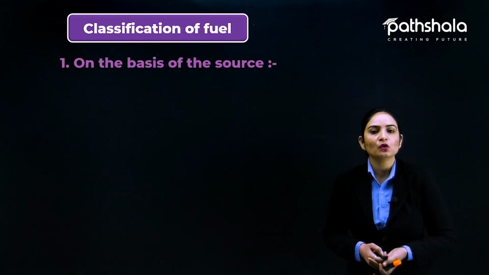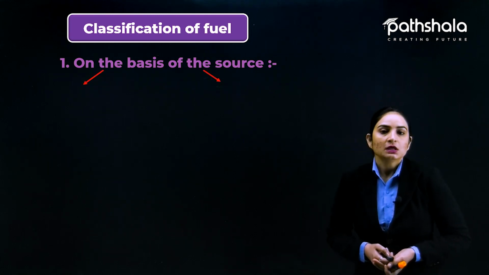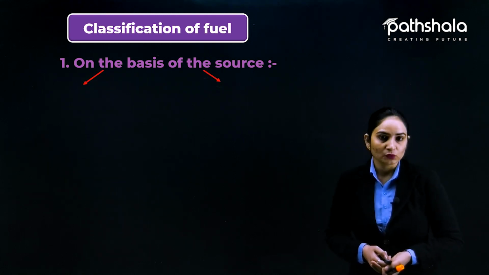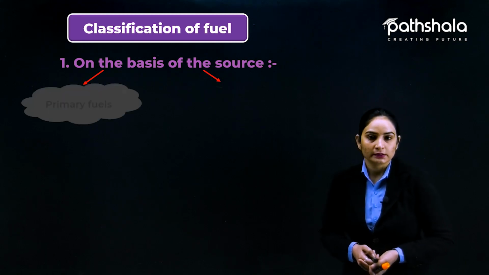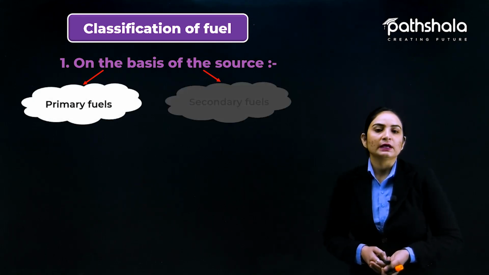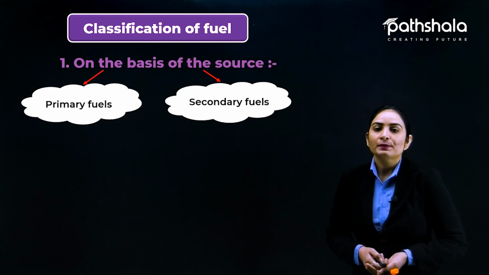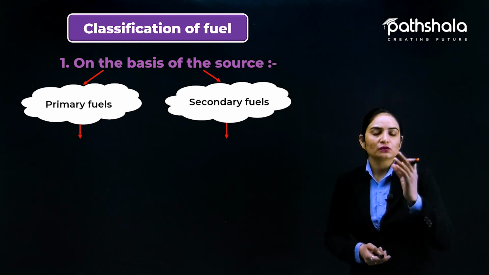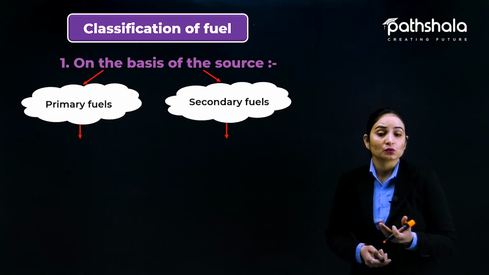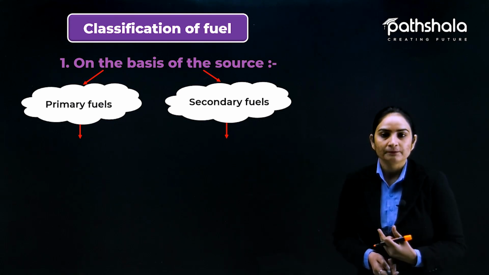First, the first classification is on the basis of their sources. On the basis of sources, fuels are categorized into two categories: first, primary fuel, and another one, secondary fuel. So for primary fuels, what is the very primary source of the fuel? On the basis of their sources, primarily where are we getting them from directly?